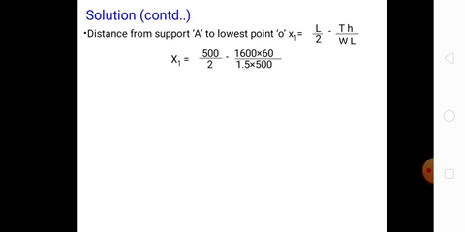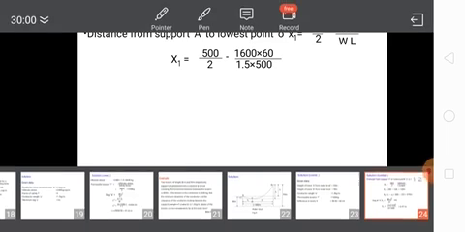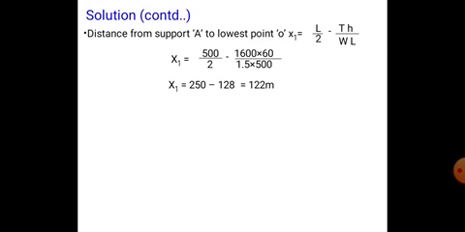So x1 is 250 minus 1600 into 60 by 1.5 into 500. The two zeros cancel, so we get 128. So 250 minus 128 is equal to 122 meters.